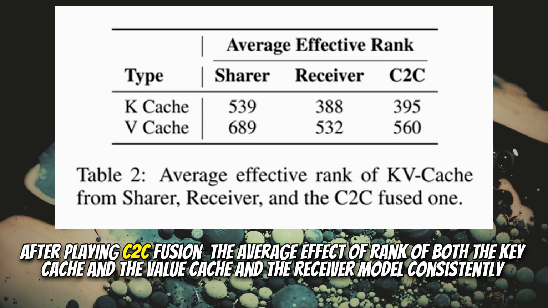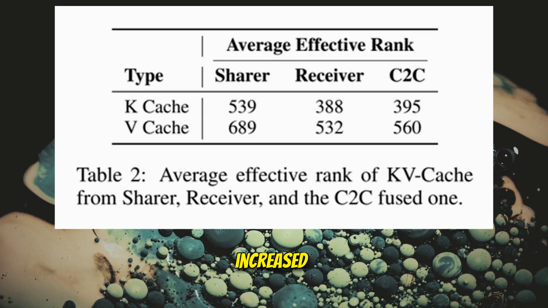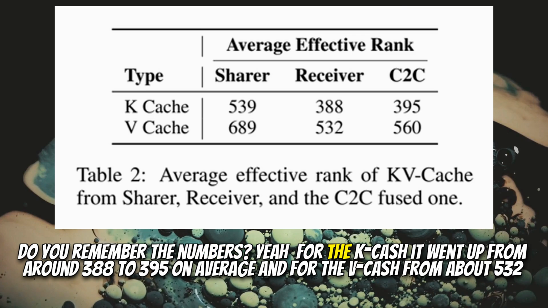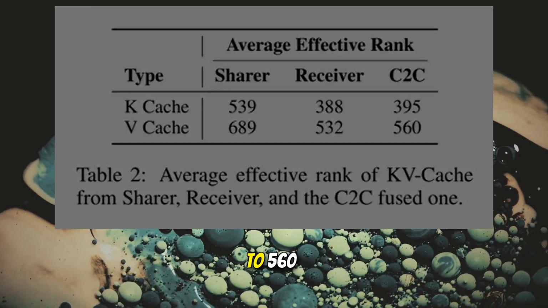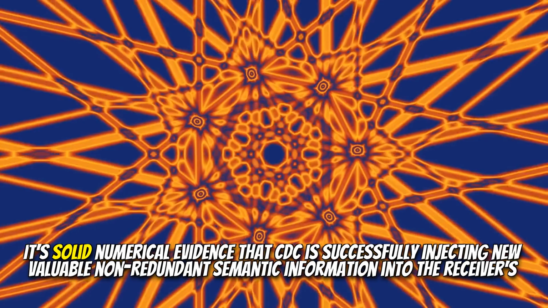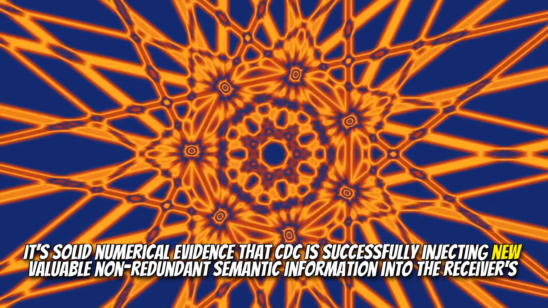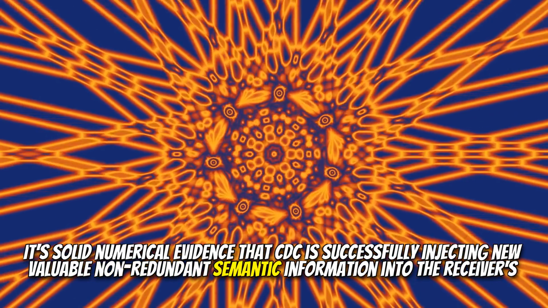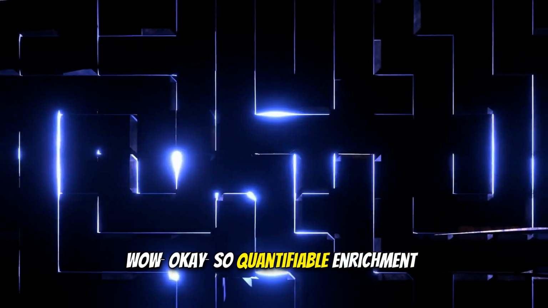After applying C2C fusion, the average effective rank of both the key cache and the value cache in the receiver model consistently increased. Do you remember the numbers? Yeah, for the K cache, it went up from around 388 to 395 on average, and for the V cache from about 532 to 560. It's solid numerical evidence that C2C is successfully injecting new, valuable, non-redundant semantic information into the receiver's context. Wow, okay. So quantifiable enrichment.